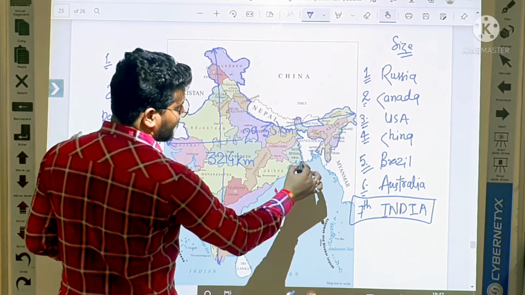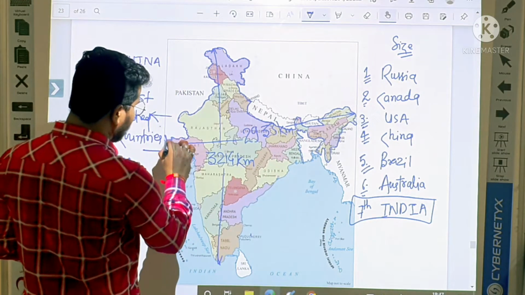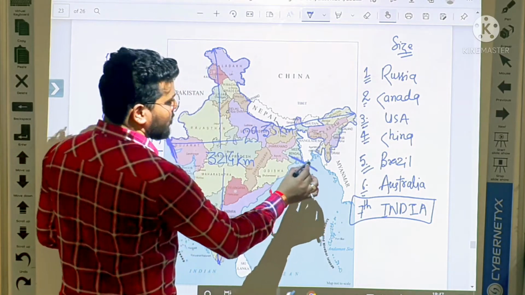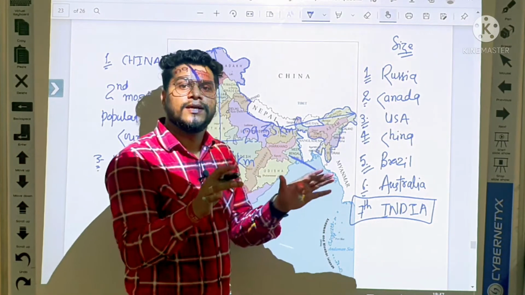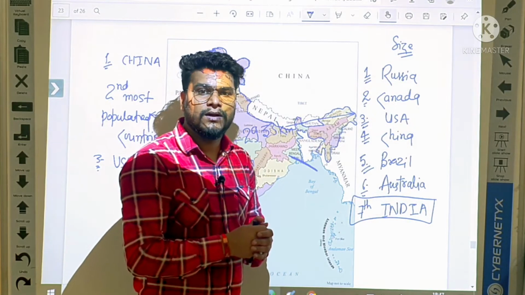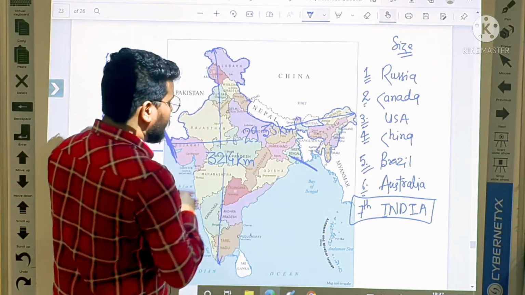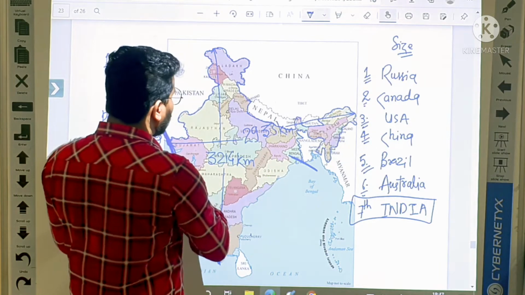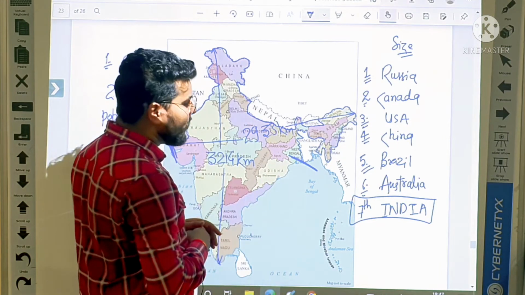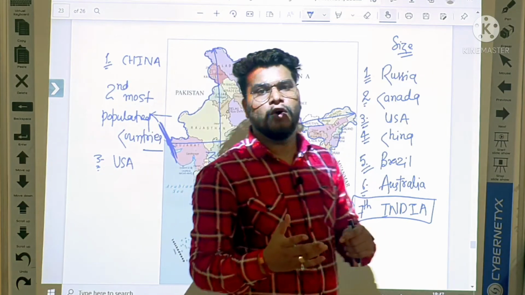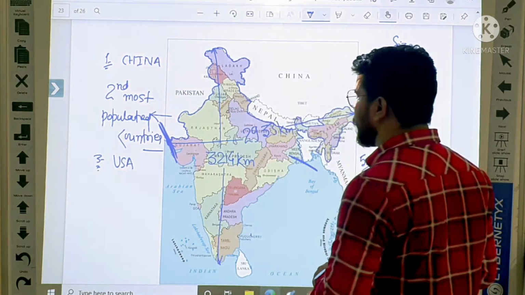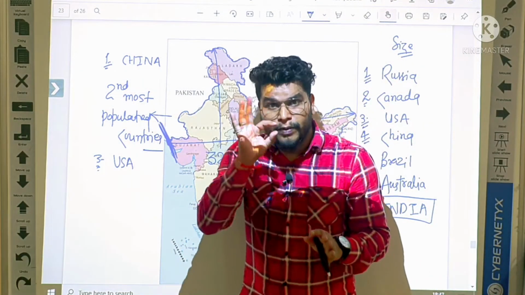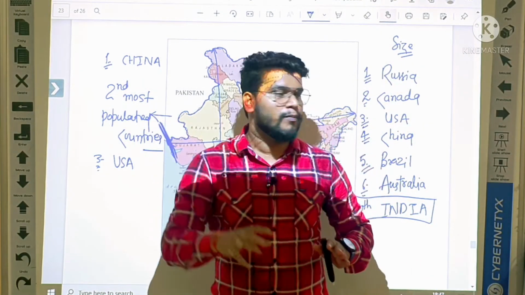Do you know, student, what is the length from here to here? The total length of the land boundary of India is 15,200 kilometers.